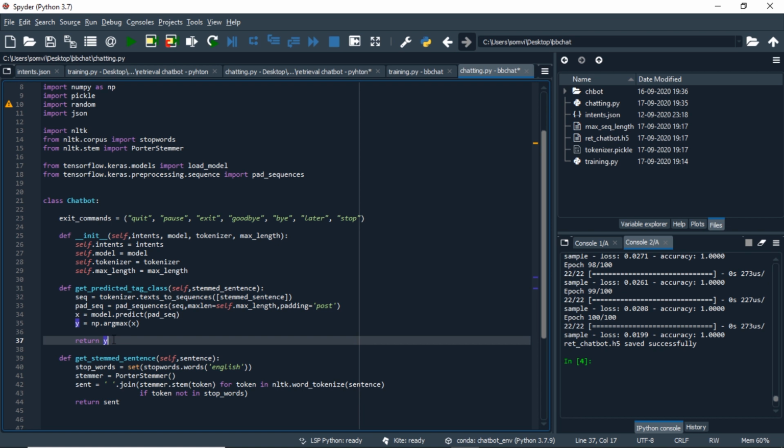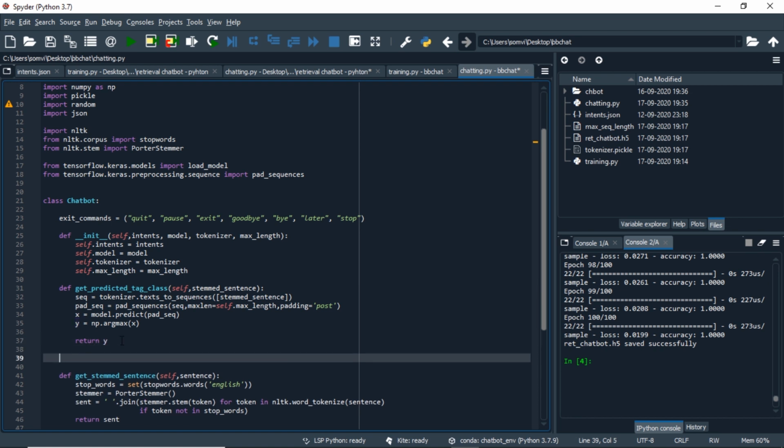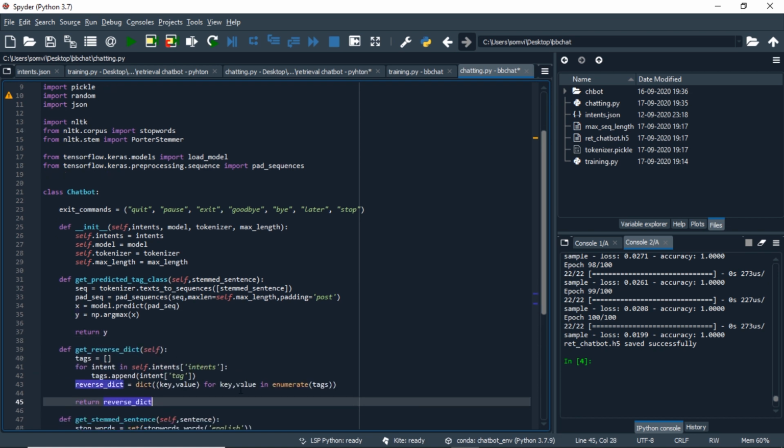to its integer value. So we will define a reverse dictionary that will convert the integers into its string value, and we can define this reverse dictionary using these lines of code. We will take out all the tags in our intents and we will instantiate a dictionary with the reverse of the key-value pairs so that our integer will give our string value. Basically, we know the intention of the user, what the user wants to ask. Now we want to give a response to the user according to the intent.